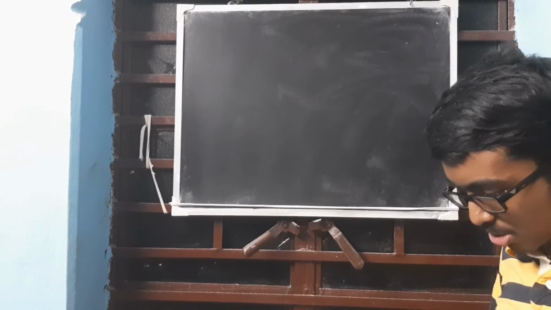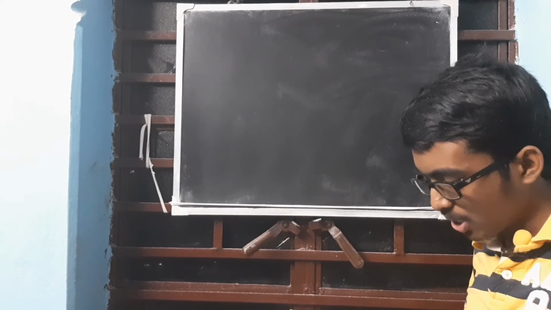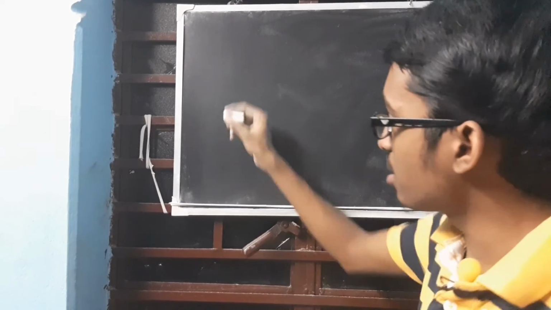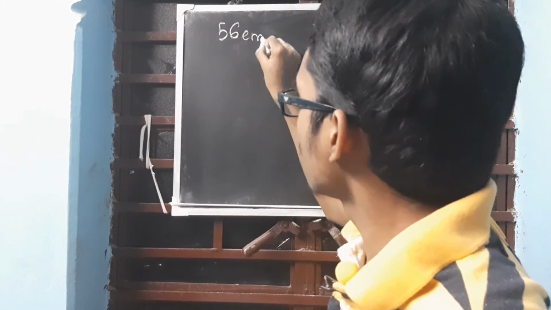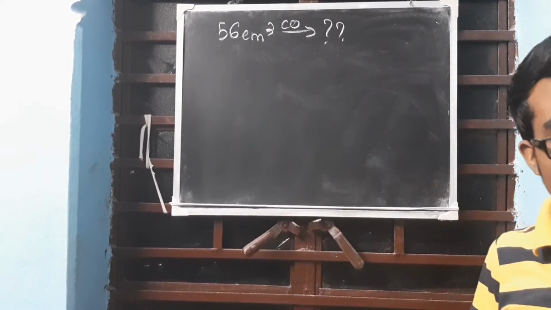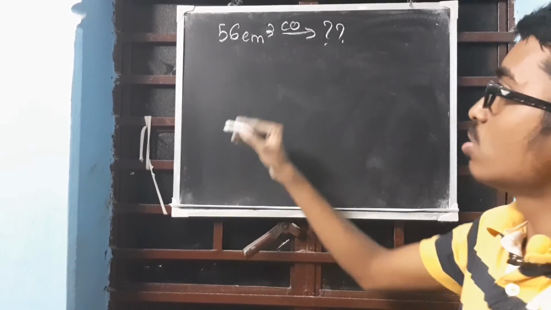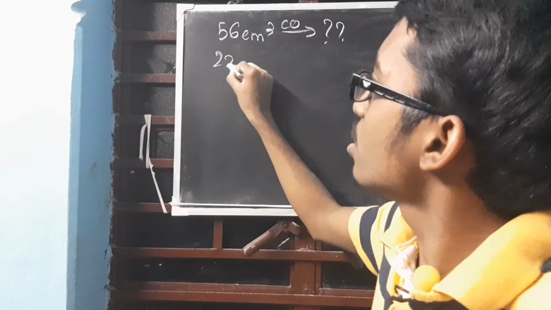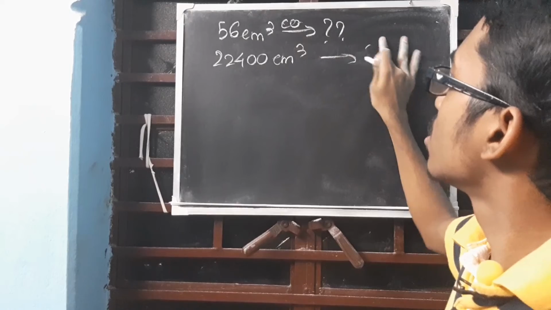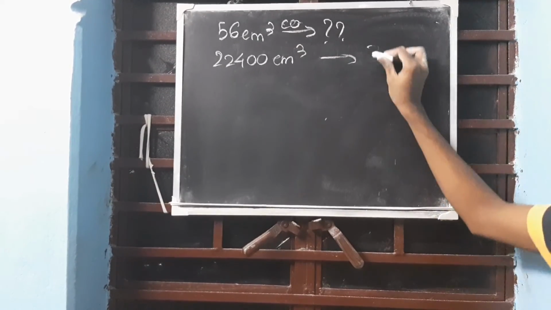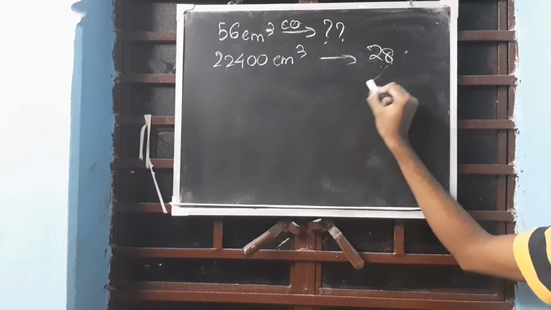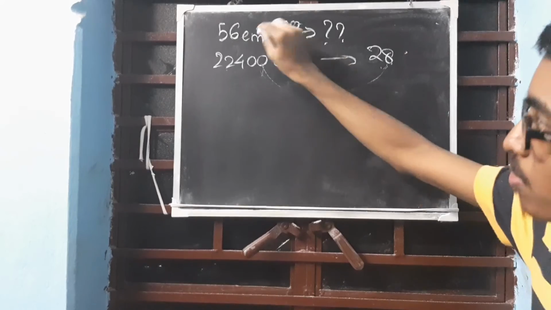What is the mass of 56 centimeter cube of carbon monoxide at STP? It has been told 56 cm cube of carbon monoxide weighs how much? How will you find out? For that you need the 1 mole value. So 1 mole means 22,400 centimeter cube, which weighs how much? 12 plus 16, how much? 28. Clear? This is 28. Now you will come from here to here because we need this value.